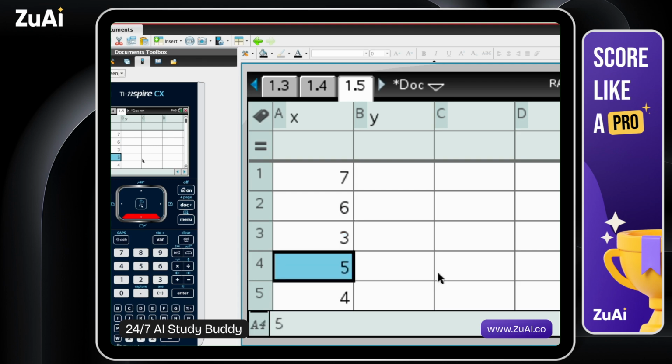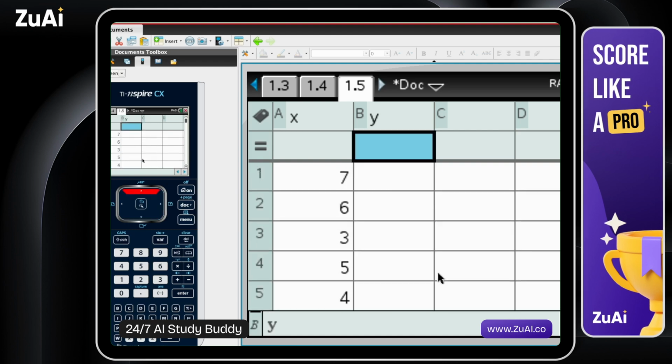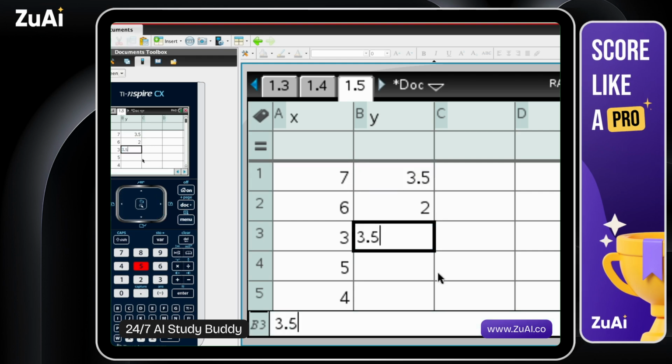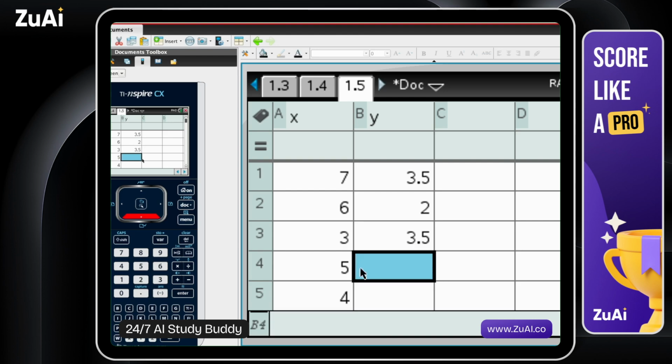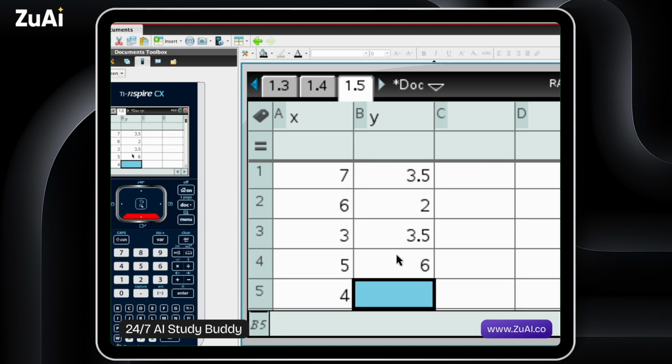And so we put our rankings in, and then we match the coordinate pairs. So if athlete A was the 7th oldest, the 7 matches up with 3.5, 6 matches up with 2, 3 matches up with 3.5. This athlete D, for example, who was the 5th oldest, took the 6th longest, and so on. 1 and 5.